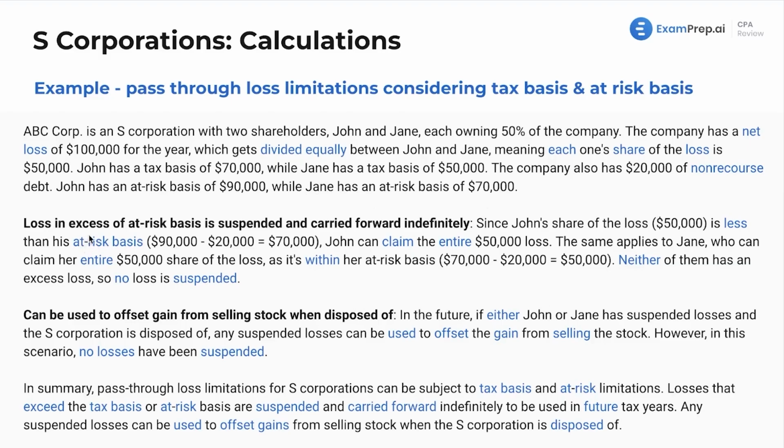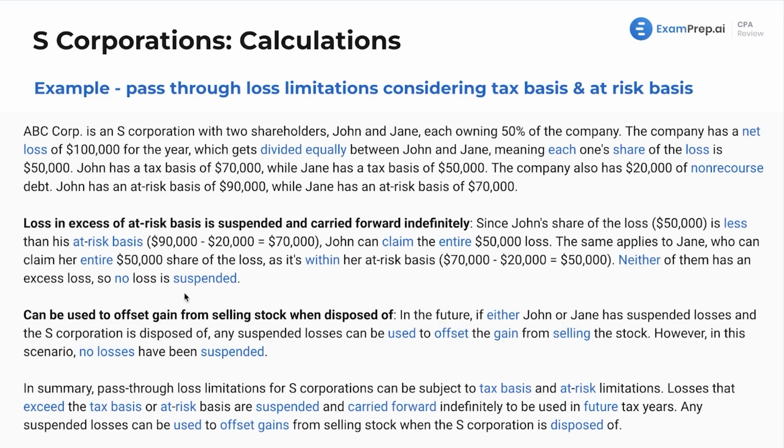Let's talk about the loss in excess of the at-risk basis is suspended, carried forward indefinitely. Since John's share of the loss, $50,000, is less than his at-risk basis, John can claim the entire $50,000 loss. The same applies to Jane, who can claim her entire $50,000 share of the loss, as it's within her at-risk basis, as we saw on the previous slide. Neither of them has an excess loss, so no loss is suspended, but this is just reiterating the point.